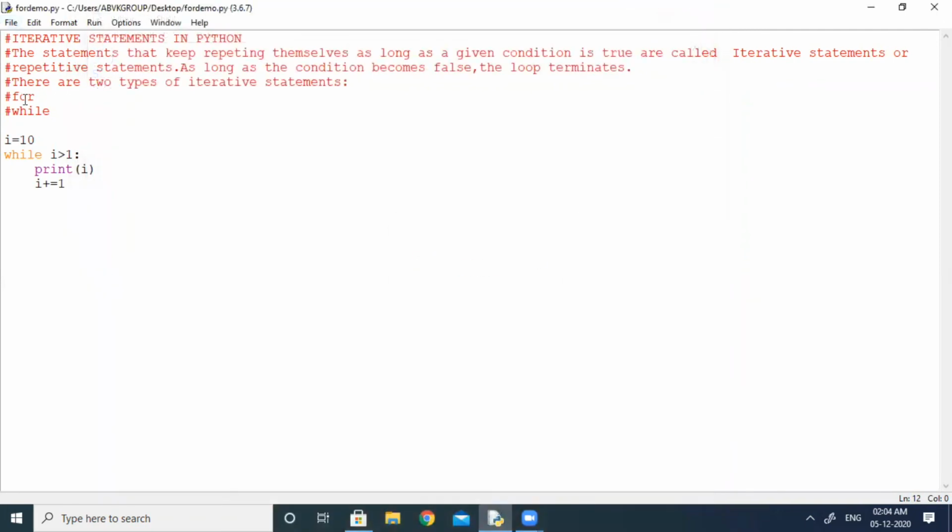When I typed I equal to 10, 10 greater than 1, condition true. So it printed the value 10. Now I plus equal to 1, so I equals 10 plus 1, that is 11. 11 greater than 1. So after incrementing the value by 1, whatever value we are getting is always greater than 1. So here the condition will never become false. That is why it is an infinite loop.